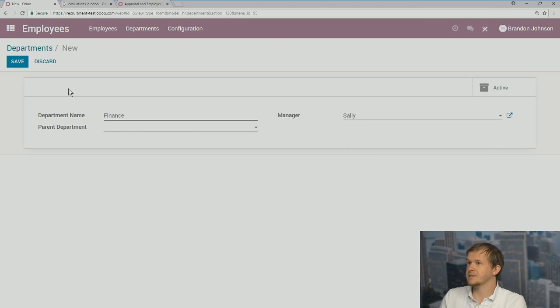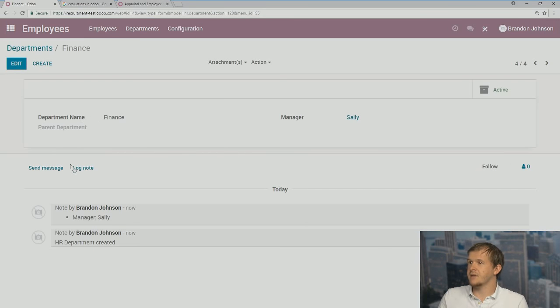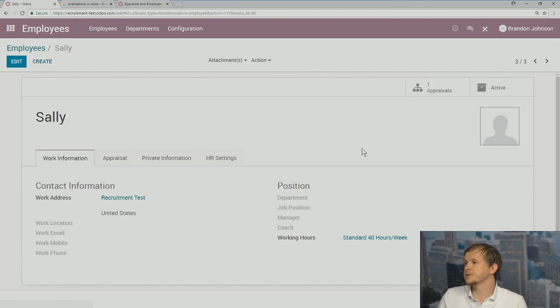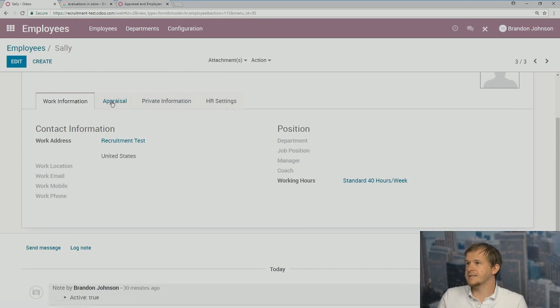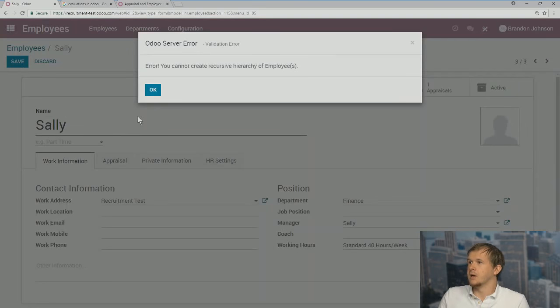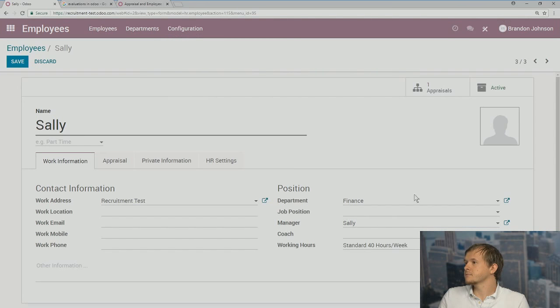Let's say Sally's the manager. We can save that, and now we have a finance department. So when we do go back into employees, we can set them up to be part of a specific department as well. Because I already have her as the manager, we don't need to do that.